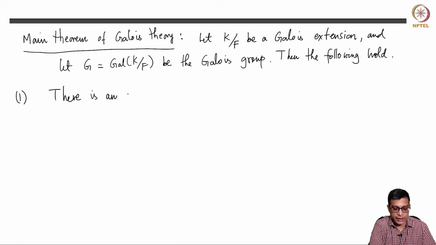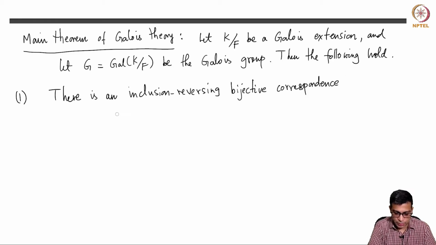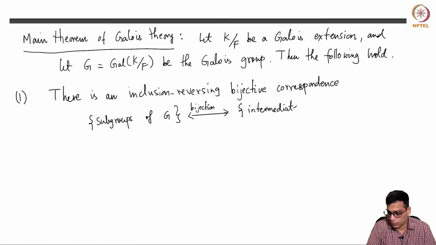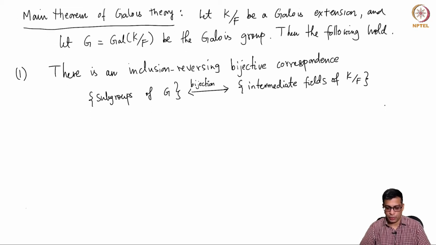So more formally, there is an inclusion reversing bijective correspondence between, I will simply write the sets here, subgroups of G, and intermediate fields of K over F. Remember, an intermediate field means a subfield L which contains F and is contained in K. So the right hand side is all L like this, which includes K and F.